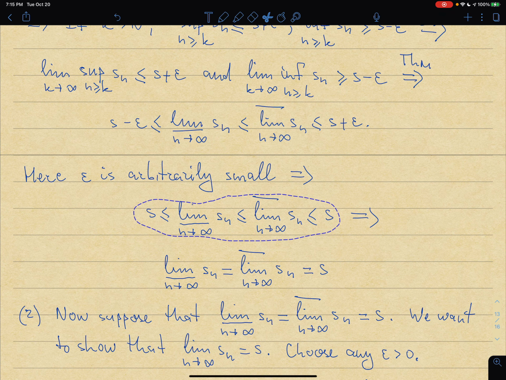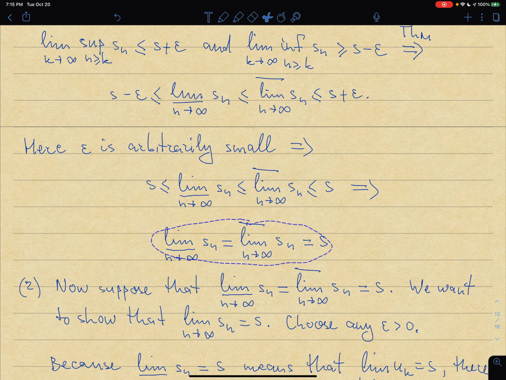But then everything here is squeezed: s is greater or equal than lim inf and lim sup, and both are greater or equal than s. So that means that, in fact, everybody is equal to s. Lim inf and lim sup are both less or equal than s and greater or equal than s. They must be equal to s. And that is exactly what I set out to show.